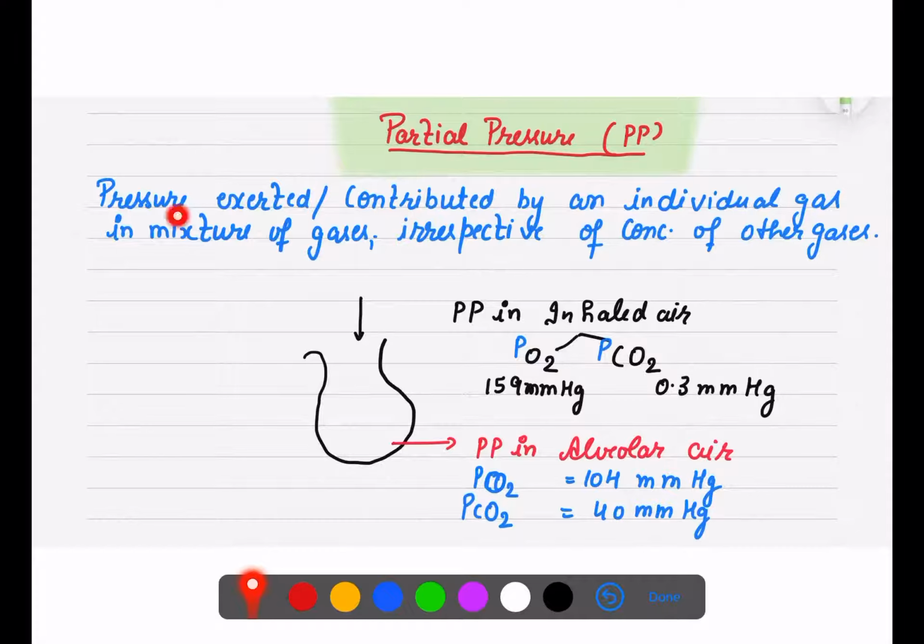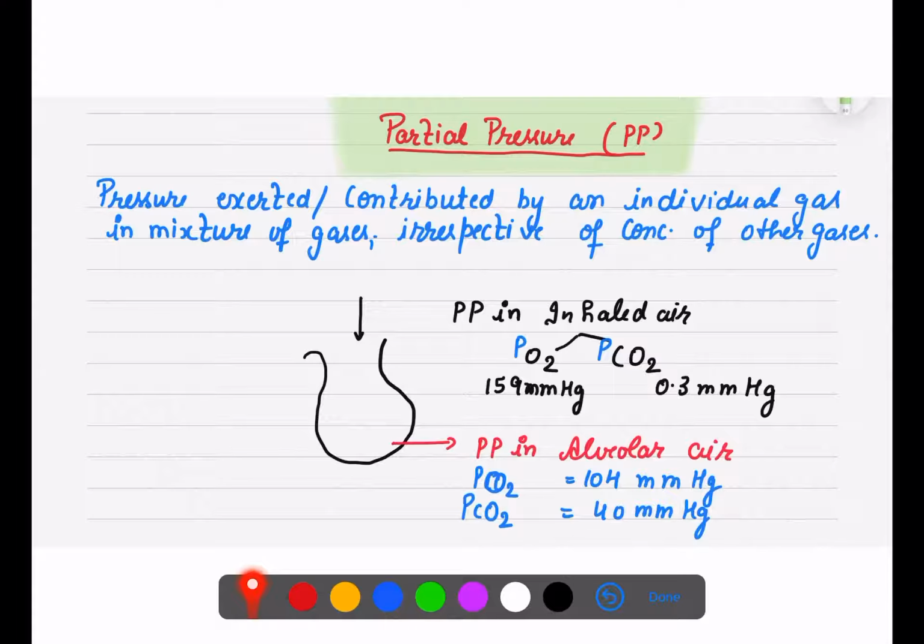The pressure exerted or contributed by an individual gas in a mixture of gases, irrespective of the concentration of other gases, no matter what the concentration of other gases is, that pressure of that particular gas is called partial pressure.